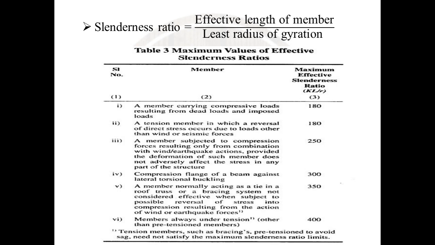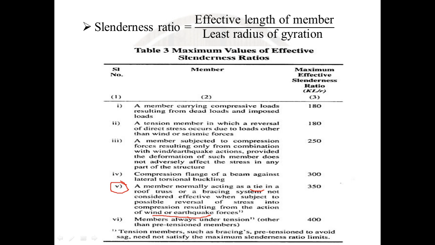These are the criteria as per IS 800. The slenderness ratio is nothing but the effective length of the member to the least radius of gyration. Our criterion will be the fifth criterion. A member normally acting as a tie member in a roof truss or a bracing system is not considered effective when subject to a possible reversal of stress into compression resulting from the action of wind and earthquake force.